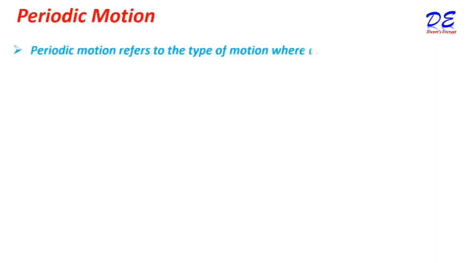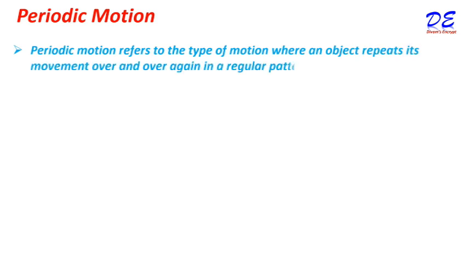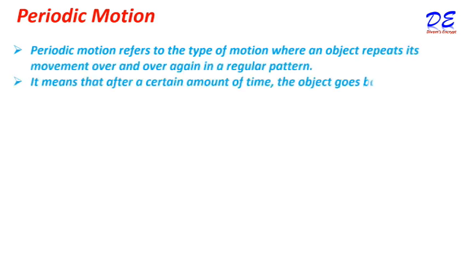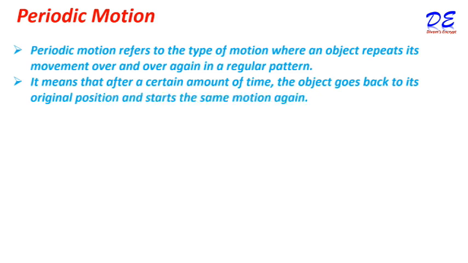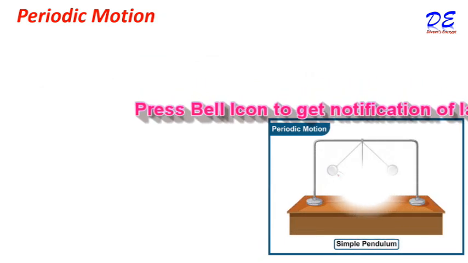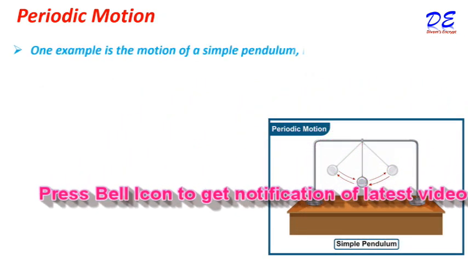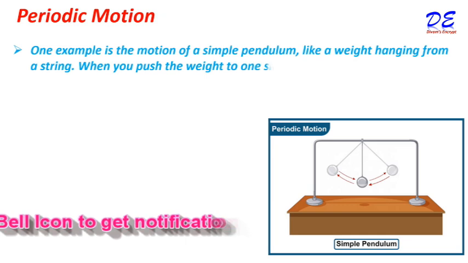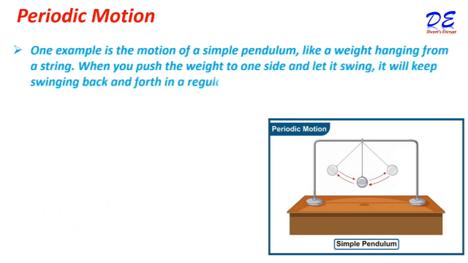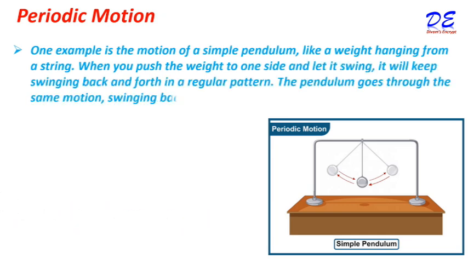Periodic motion. Periodic motion refers to the type of motion where an object repeats its movement over and over again in a regular pattern. It means that after a certain amount of time, the object goes back to its original position and starts the same motion again. One example is the motion of a simple pendulum, like a weight hanging from a string. When you push the weight to one side and let it swing, it will keep swinging back and forth in a regular pattern. This pendulum goes through the same motion, swinging back and forth over and over again.